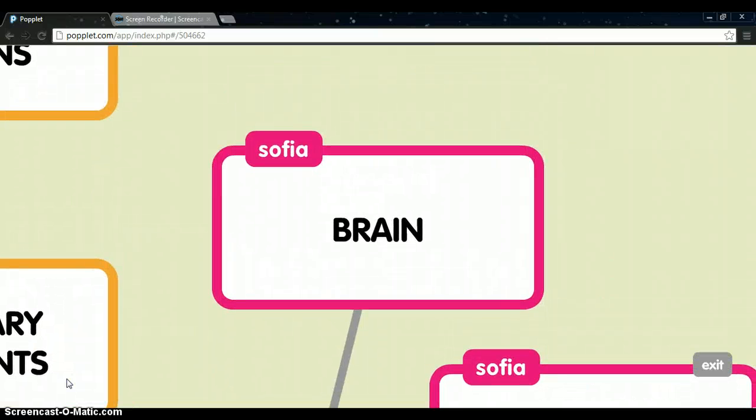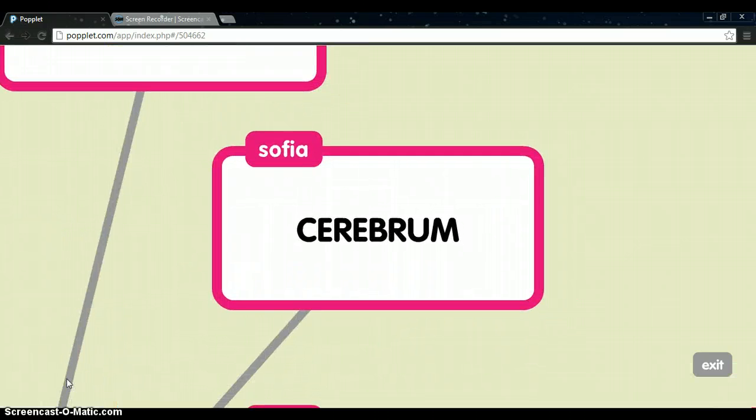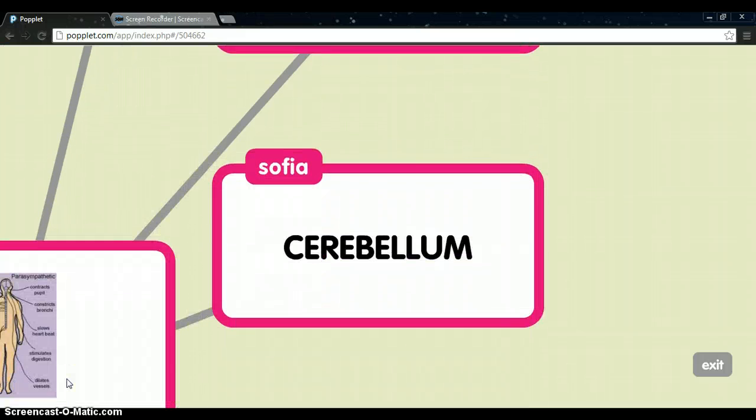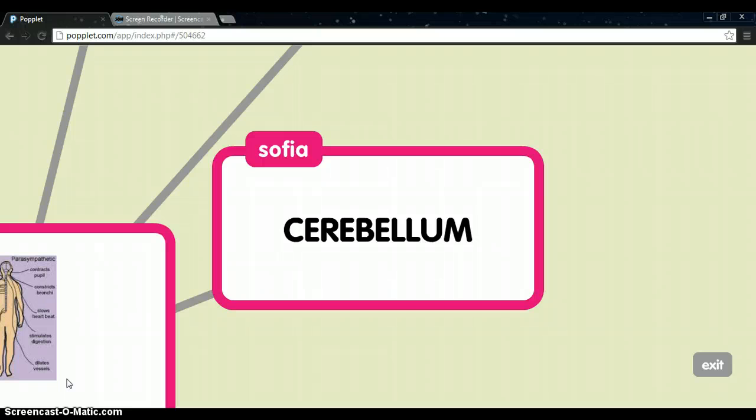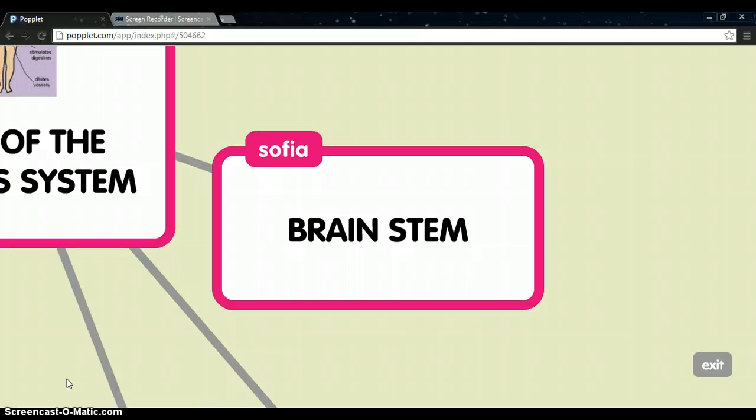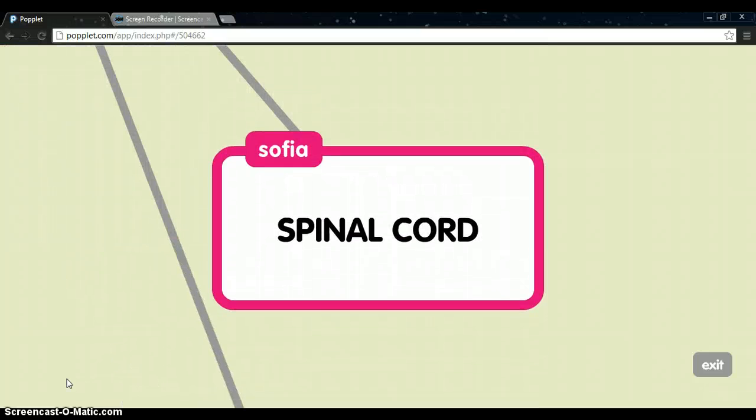The central nervous system consists of the brain and spinal cord. This system receives information. It interprets it and decides on a response. The brain has three parts. The cerebrum controls voluntary movements. The cerebellum coordinates movement and maintains balance. The brainstem regulates internal organs. The spinal cord